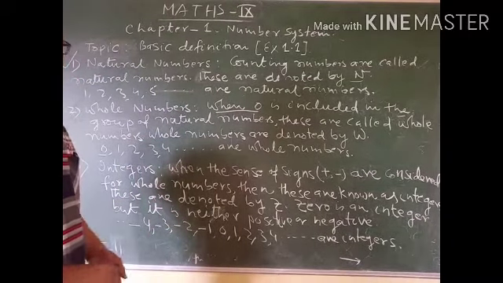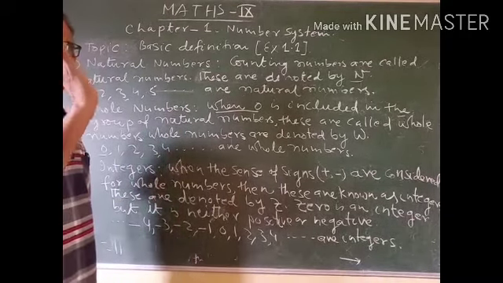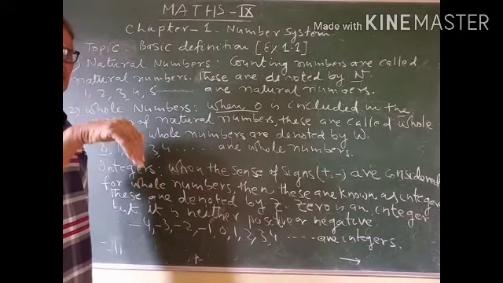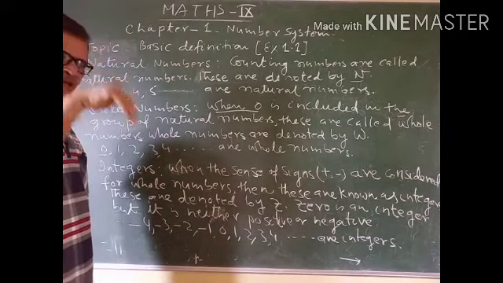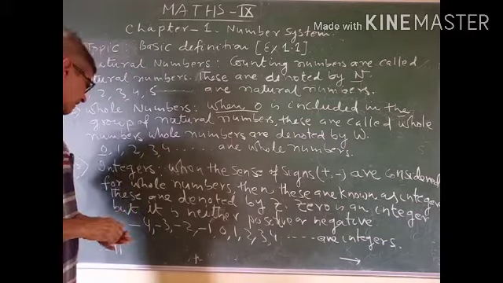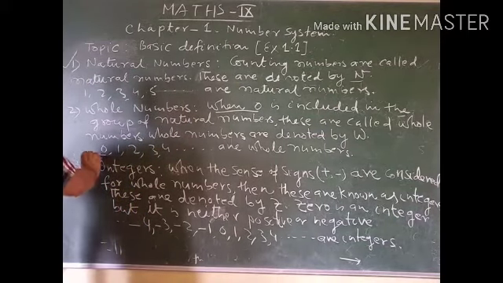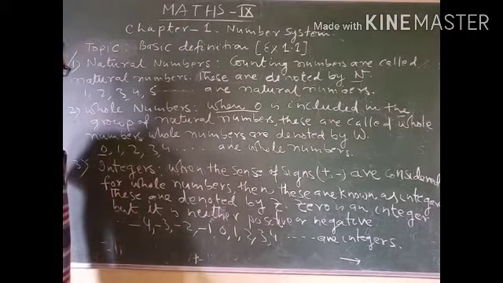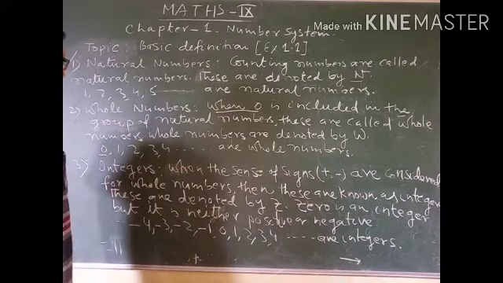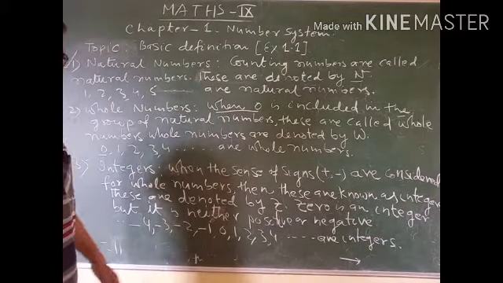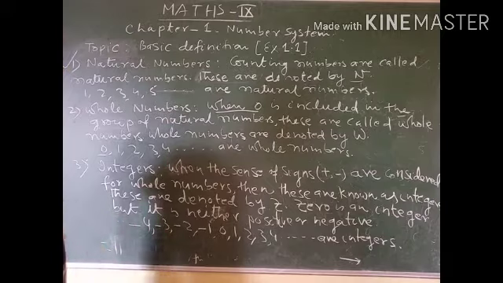Suppose that 5 meter up, what will be opposite of 5 meter up? 5 meter down. Similarly, integers were needed, and integers are numbers in which the signs of positive and negative are injected.